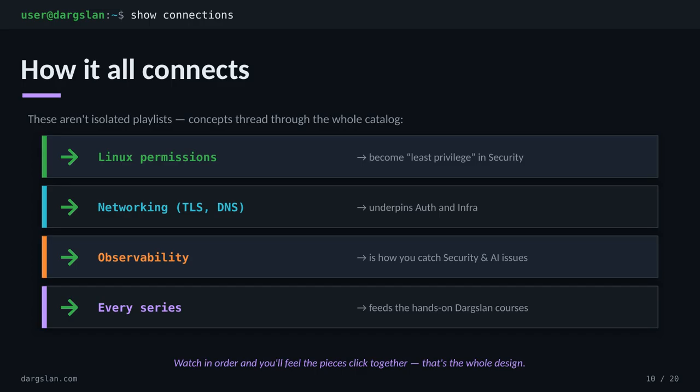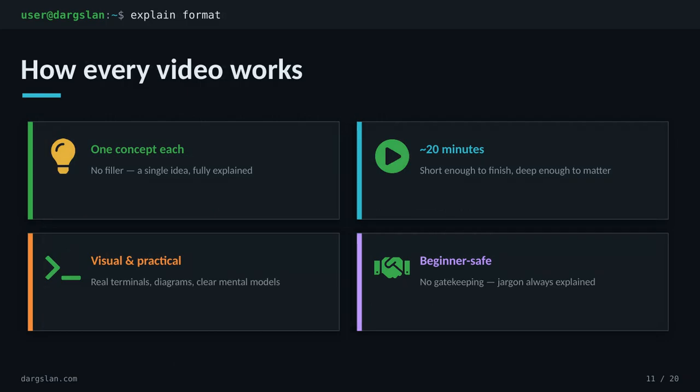Watch in order and you'll feel the pieces click. That's the whole design. So, how does each video actually work? The format is deliberately simple. One concept per video, around 20 minutes long. Short enough to finish in a sitting, but deep enough to leave you with something real.